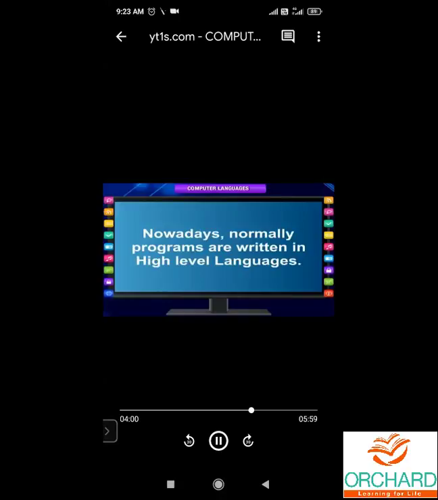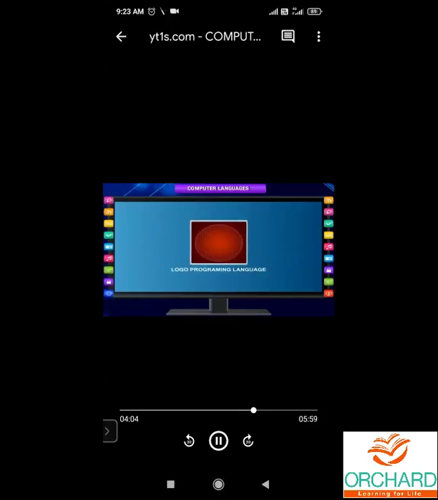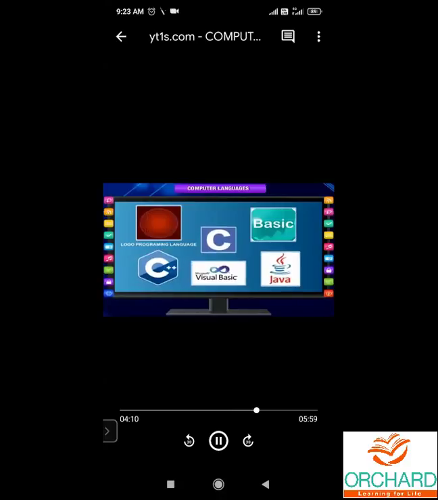A software program called interpreter is used to translate high-level language into machine language that a computer can understand. Nowadays, normally programs are written in high-level languages. Some examples of high-level languages are Logo, Basic, C, C++, Java, Visual Basic, etc.